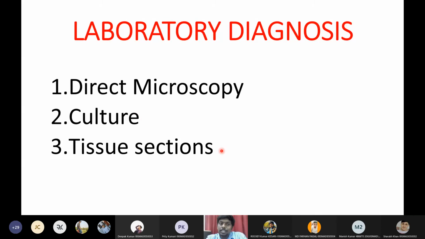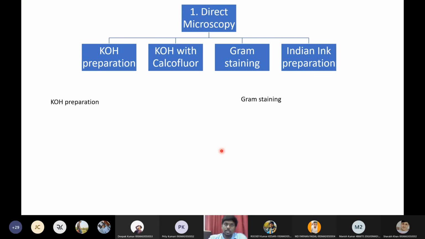There are certain systemic fungal infections where the fungus will be present within a tissue. Fungus will be present within the lungs, within the brain, within the eyes. For that, we need to take a small portion of tissue. So even tissue sections can be used for detection of fungus. First let us see the direct microscopy techniques. In direct microscopy, we have these four methods, students.